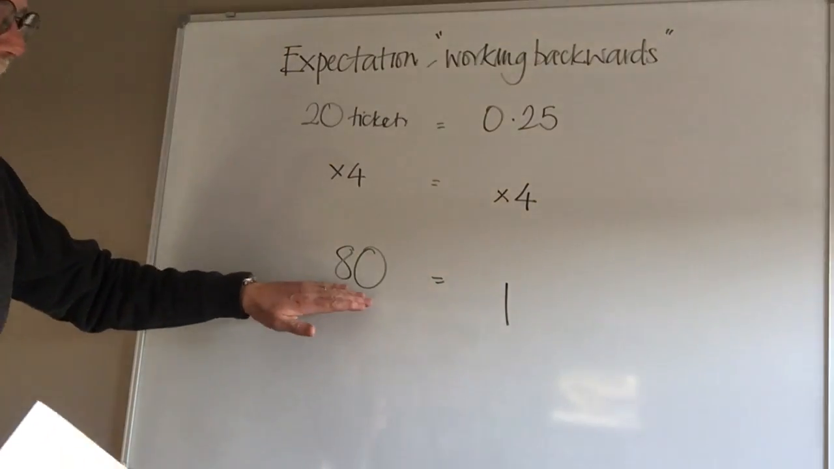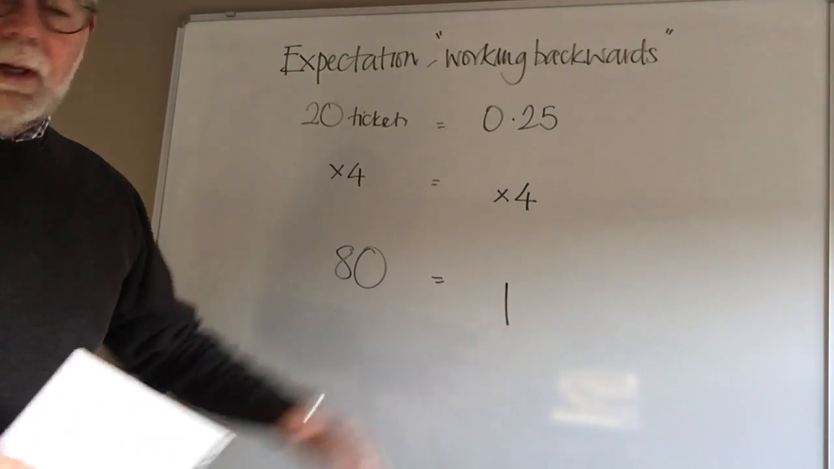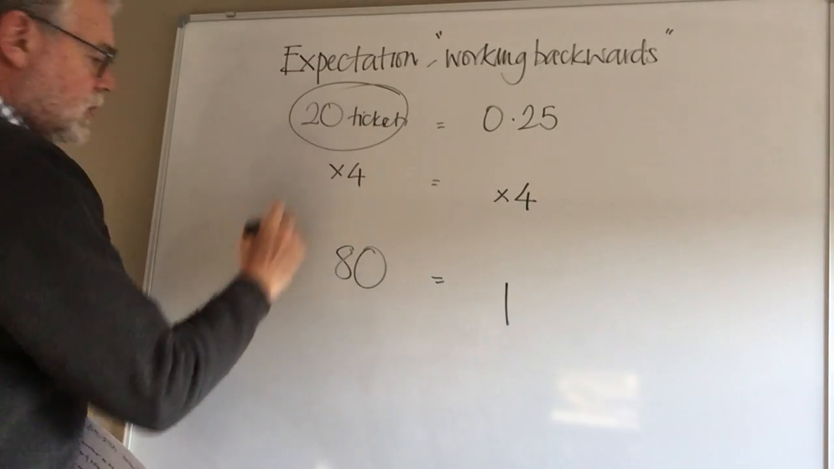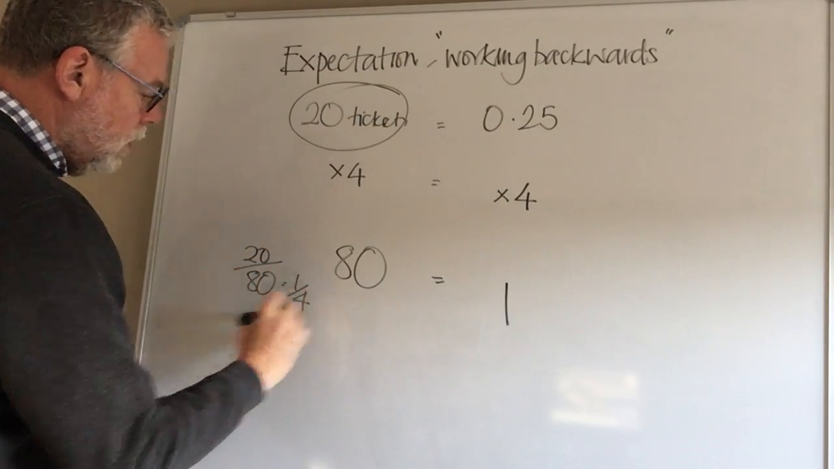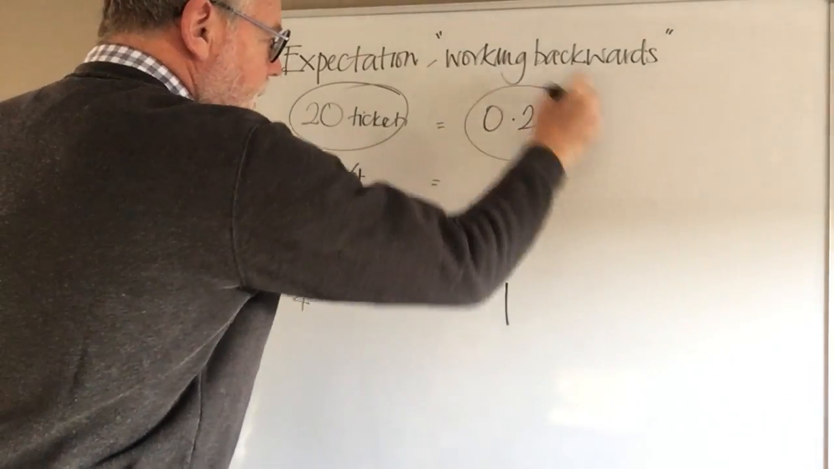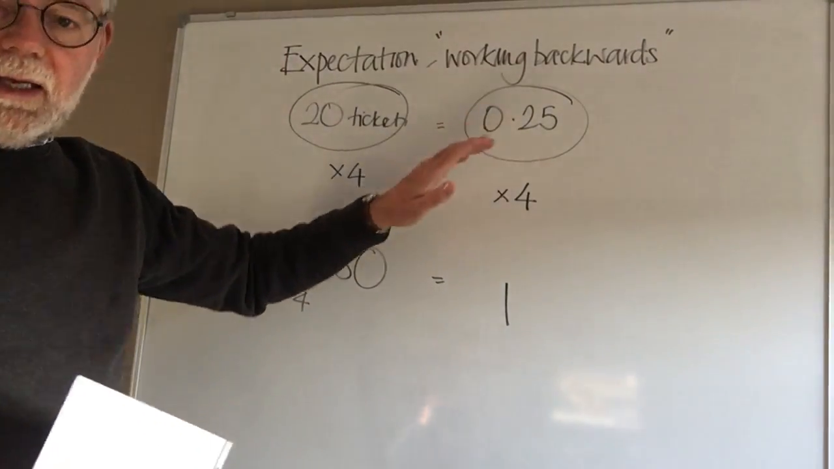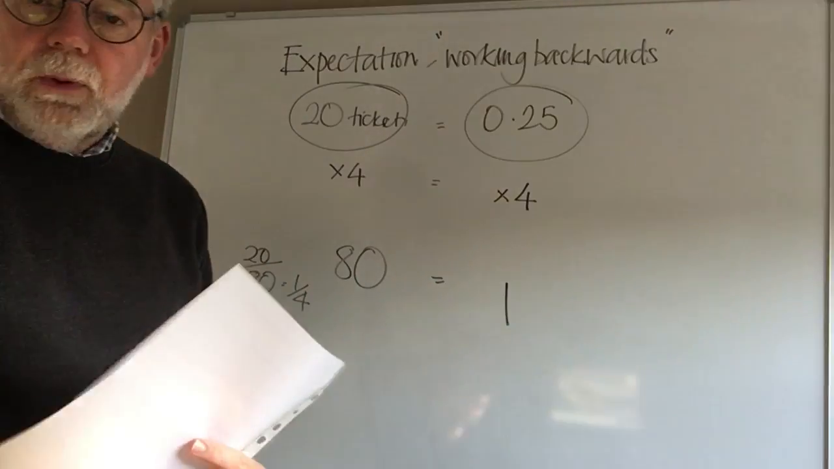So if I bought 80 tickets, I would be guaranteed a prize. I've only got 20 tickets. What's 20 as a fraction of 80? It's a quarter, which is exactly where we started. I've only got a quarter of the tickets, so therefore my chances of winning will be 0.25.